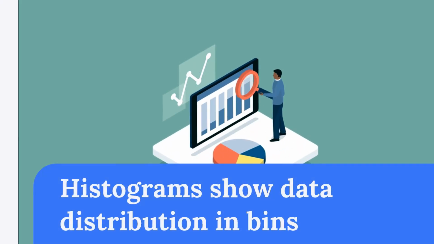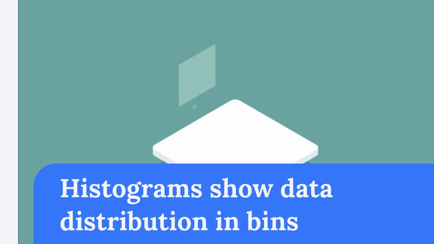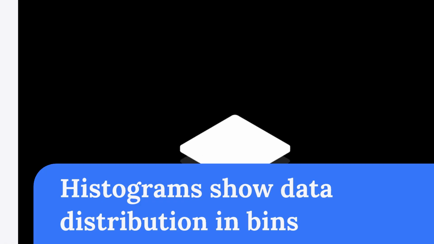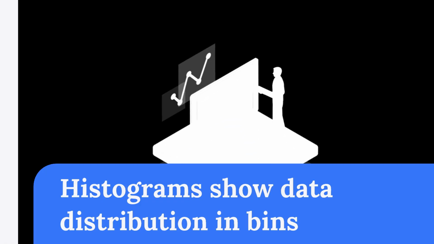Histograms resemble bar charts but are for continuous data. They display data distribution by dividing it into bins. Choose bin sizes carefully to reveal patterns without overcomplicating. Label axes clearly and provide a scale. Histograms help identify central tendencies and data spread.